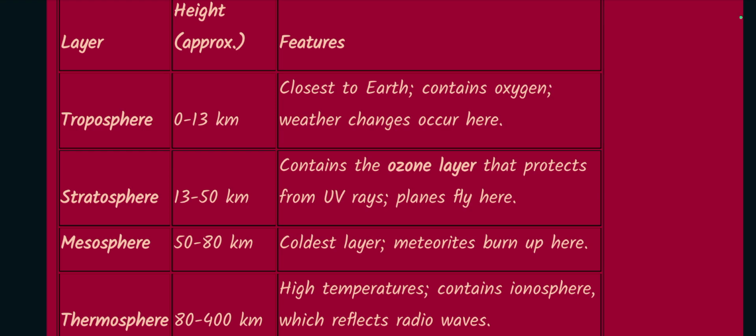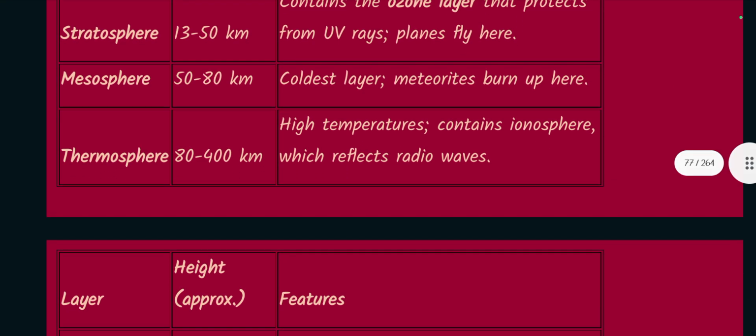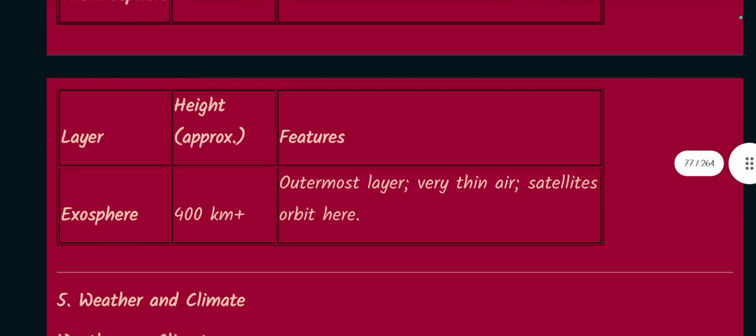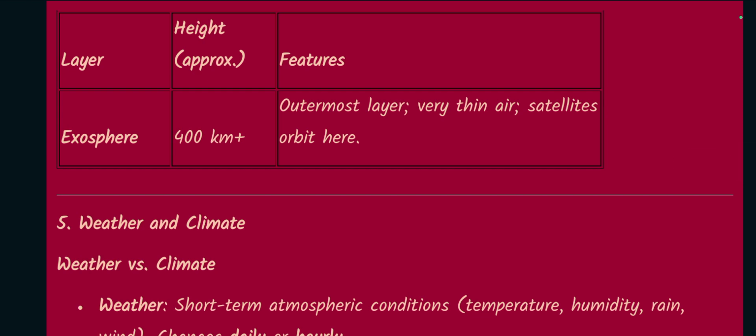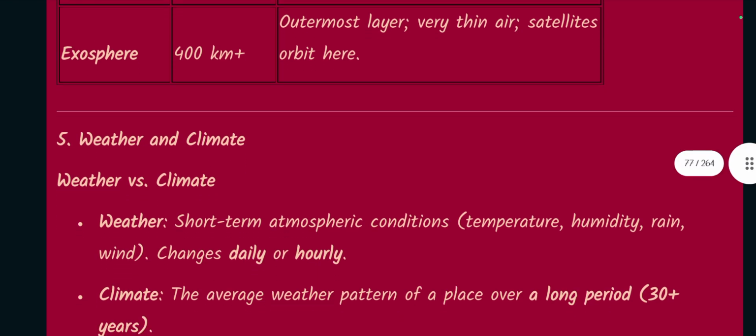Planes fly here. Mesosphere, 50 to 80 km, coldest layer. Meteorites burn up here. Thermosphere, 80 to 400 kilometers, high temperatures, contains ionosphere which reflects radio waves. Exosphere, 400 km plus and beyond. Outermost layer, very thin air. Satellites orbit here.